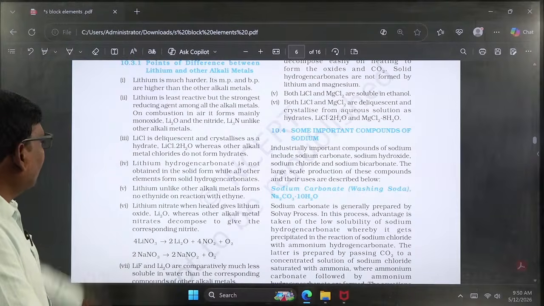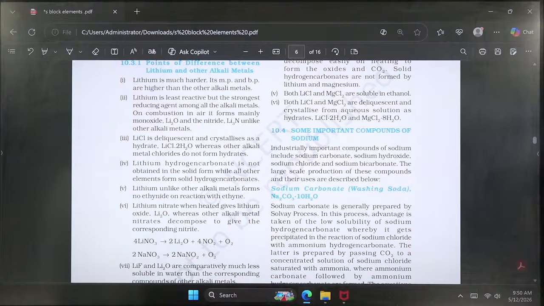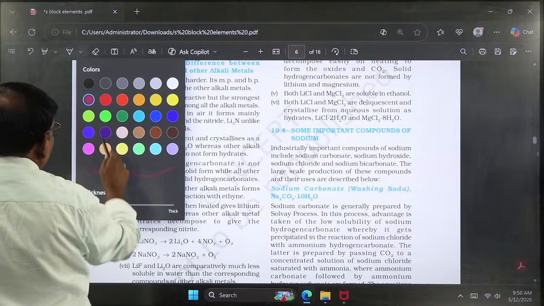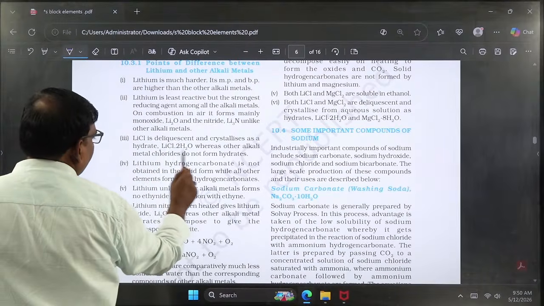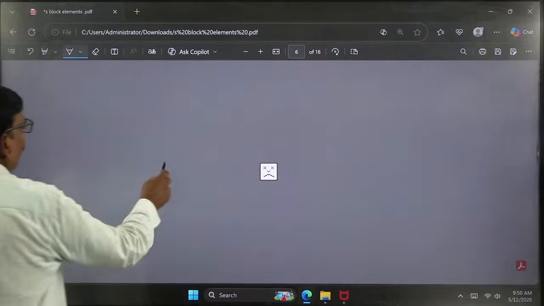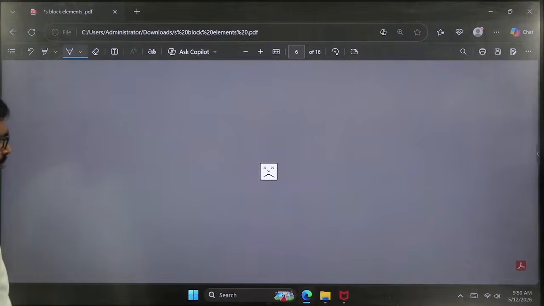And the third one is that lithium chloride is deliquescent. That means water molecules will be trapped in it. That's why it can be crystallized as LiCl·2H2O.